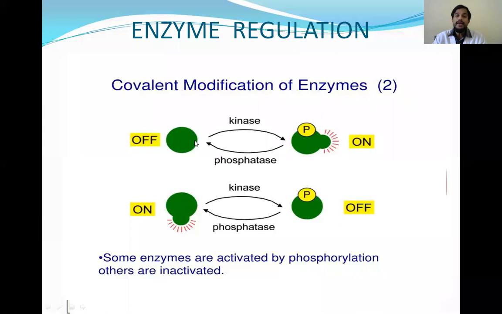This is also an enzyme, and addition of phosphate to this enzyme is catalyzed by the kinase, and the removal of phosphate from this enzyme is catalyzed by the enzyme phosphatase. And some enzymes are active without phosphate, that is, in the dephosphorylated state. So when the enzyme has to be inactivated, the phosphate is added. To get inactivated, phosphate is added. So this is phosphorylation, dephosphorylation for enzymes and also hormones.